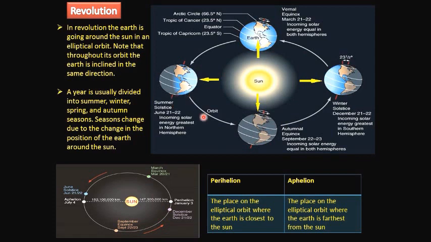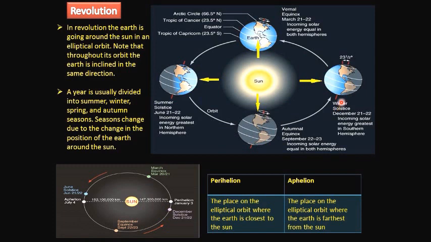And after 3 months, the position of the Earth will be here. Here, the same as vernal equinox, the direct rays of sunlight falls directly on the overhead of equator. So the Sun's energy is equally distributed on both northern hemisphere and southern hemisphere. Here, the season which is experienced on the northern hemisphere is autumn, and southern hemisphere it experiences spring season. During the time of September 23rd, this equinox is called as autumnal equinox.